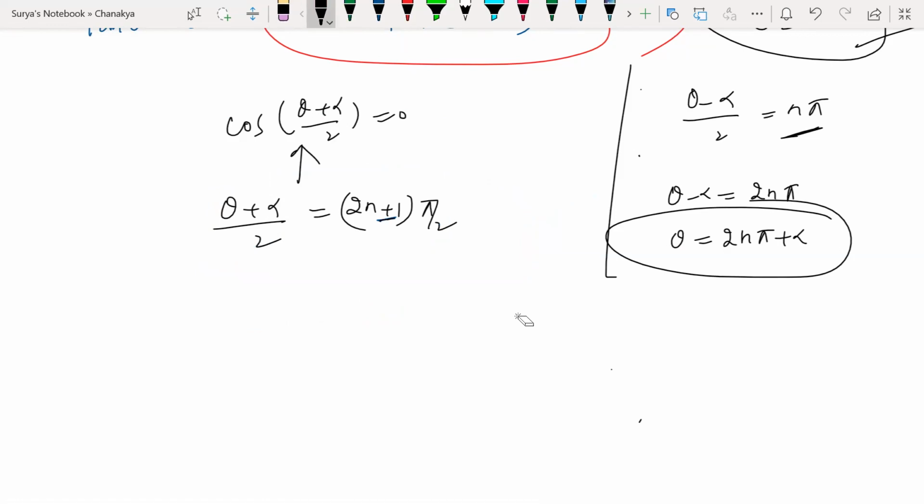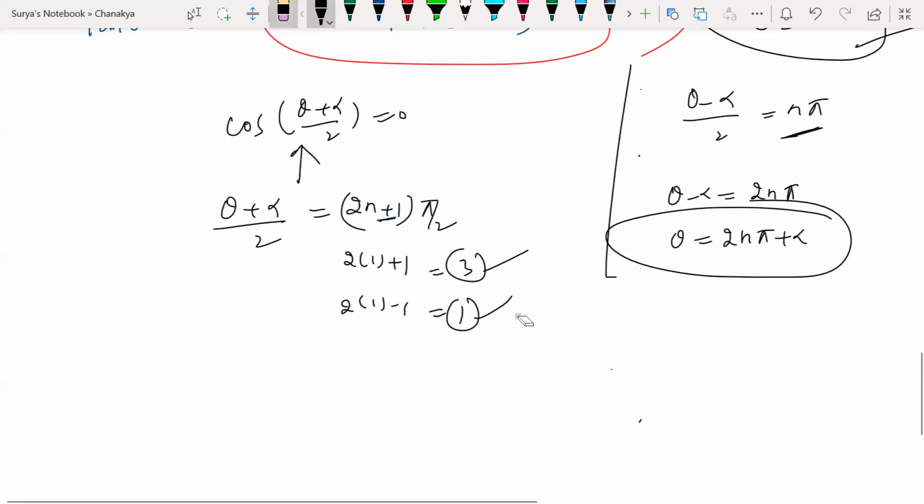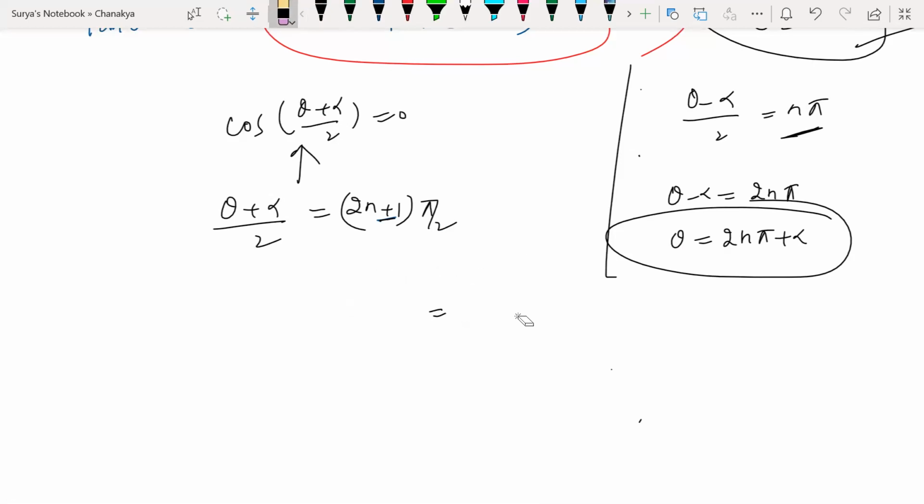So if I do plus, I'm going to get odd. If I do minus, I'm also going to get odd. Or if you're not understanding, take 2 into 1 plus 1 and 2 into 1 minus 1. Here I'm getting 3 and 1. In both cases, I'm getting odd only, no? That is the reason I'm writing plus or minus over there. Okay, any doubt? Any doubt?